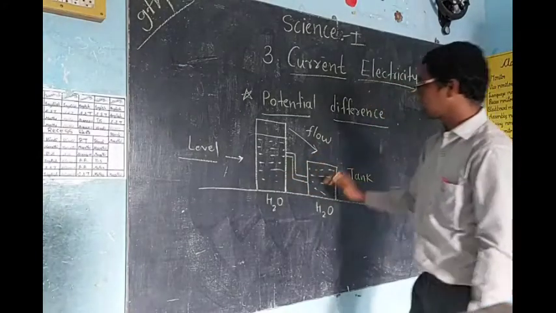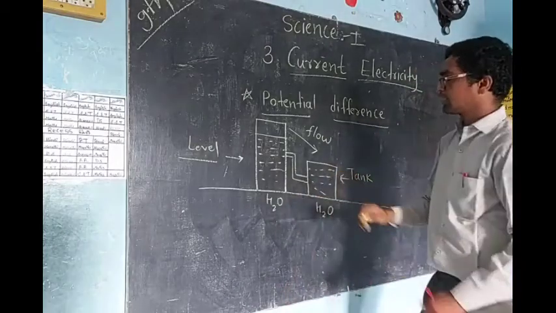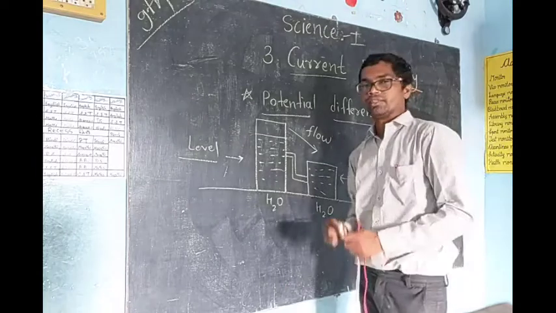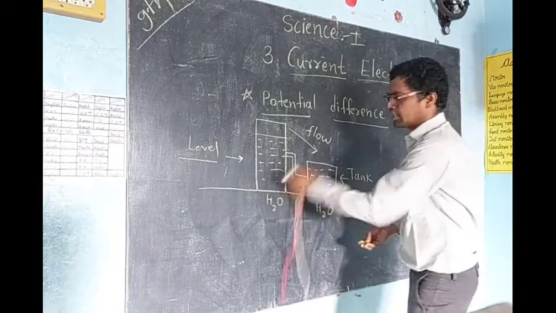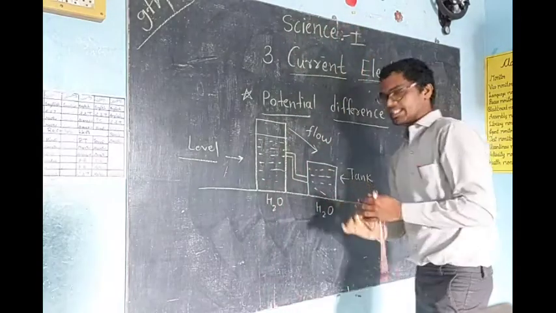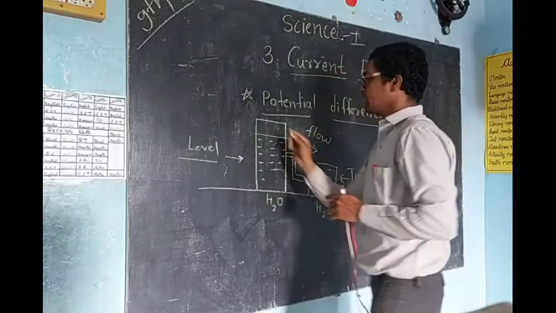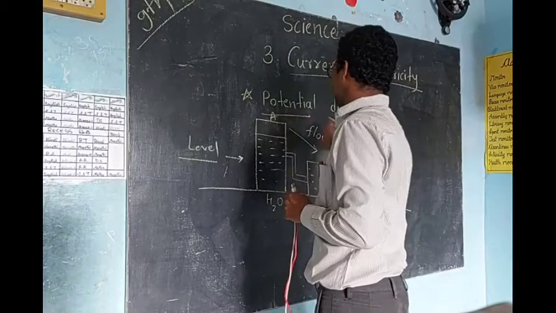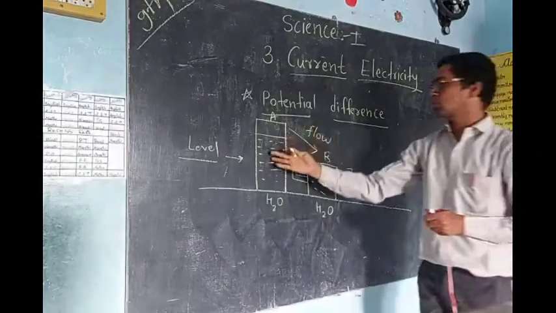If you compare these two tanks, which tank has more water? You can say completely, because you can see it is huge in size compared to this. This is small, this is big. Suppose I name this the A tank and this the B tank. So the A tank has more water than the B tank.